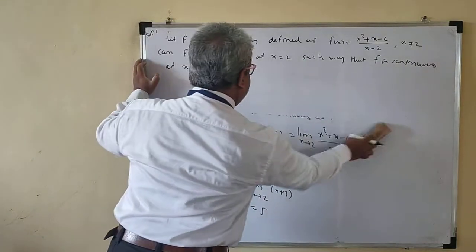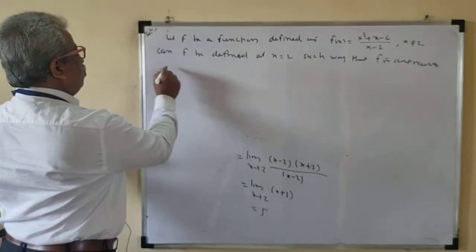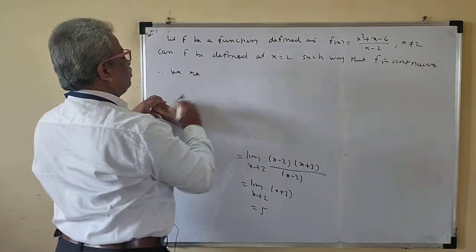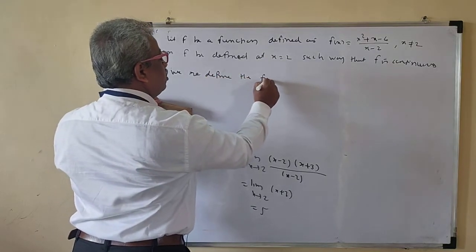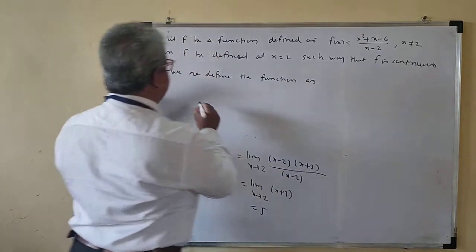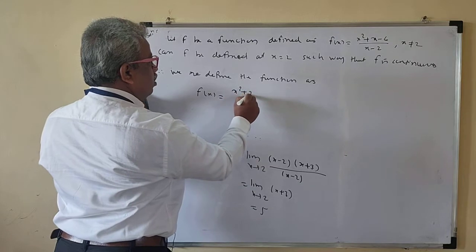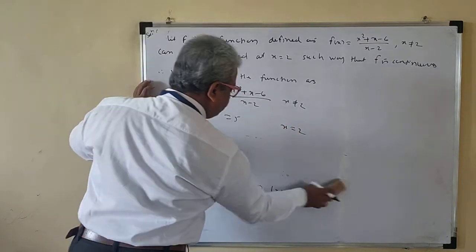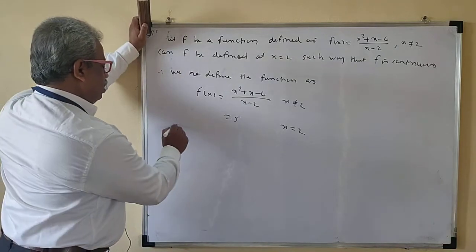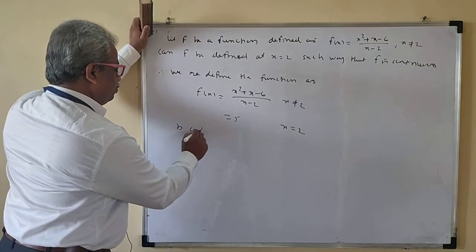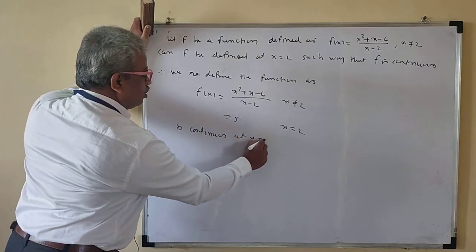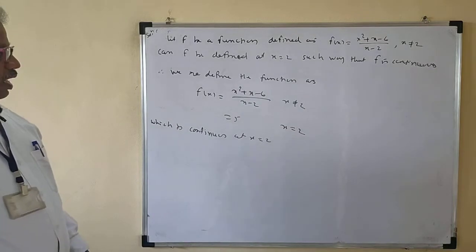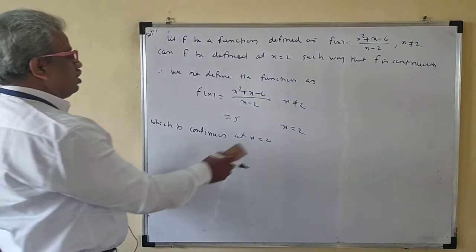Therefore we redefine the function as f of x is equal to x squared plus x minus 6 upon x minus 2, x not equal to 2, and equal to 5 for x equal to 2, such that this is continuous at x is equal to 2. Okay, this is the solution now.